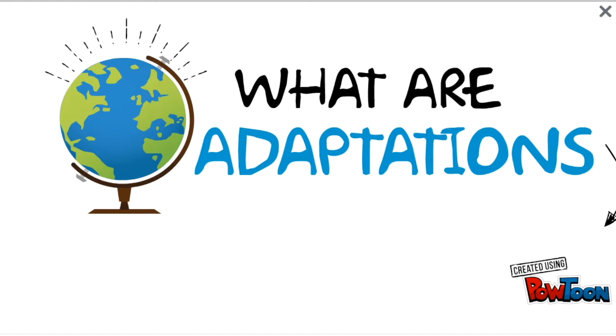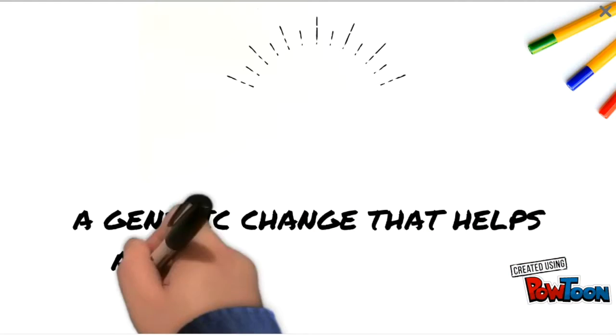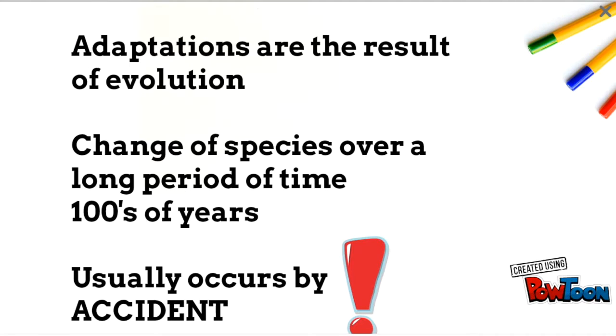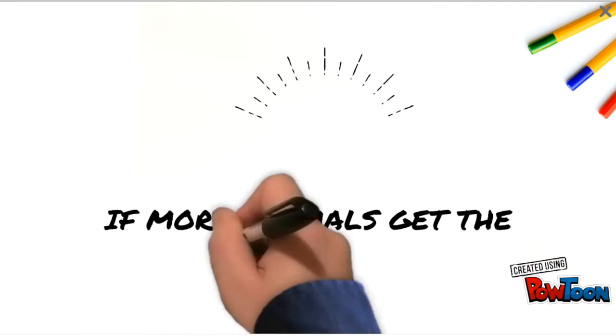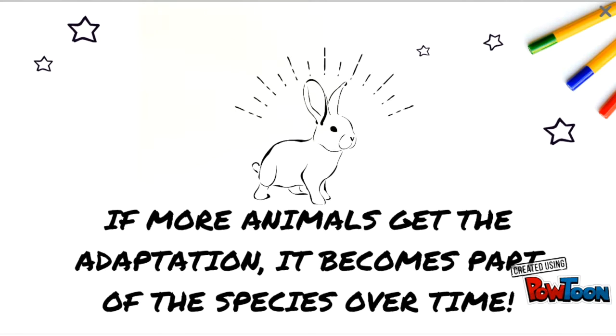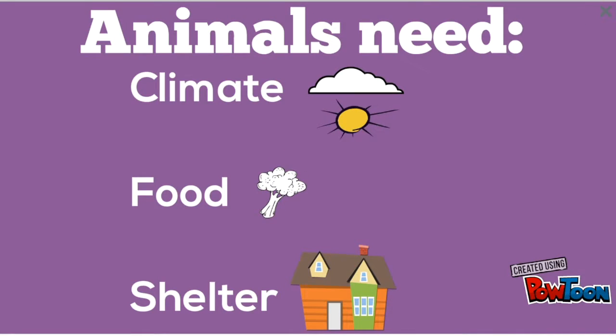What are adaptations? A genetic change that helps an individual live in an environment. Adaptations are the result of evolution. The change of a species could take over 100 years, but it usually occurs by accident. If more animals get the adaptation, it becomes part of the species over time. Animals need climate, food, and shelter to survive.